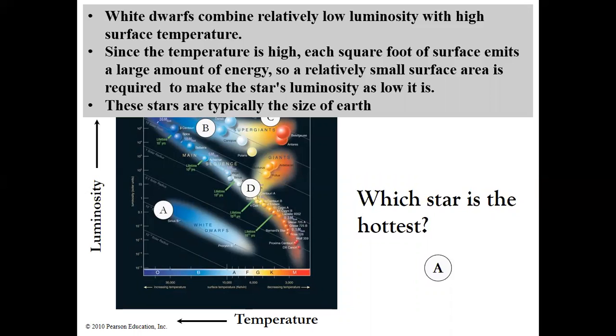So a relatively small surface area is required to make the star's luminosity as low as it is. These stars are typically the size of Earth. It is small, with high surface temperature and low luminosity, so it is about the size of the Earth.